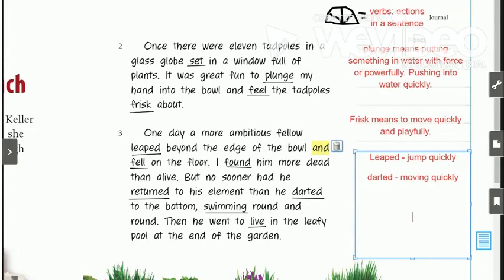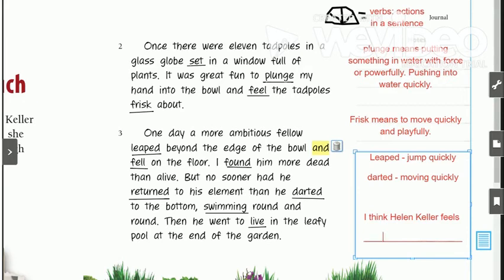In order to write that sentence, we need to start with our sentence starter: I think Helen Keller feels, and then blank. You're going to fill in that blank with how you think Helen Keller feels in your own words. When I read the text, I see a lot of exciting words like plunge, frisk, leaped, darted, swimming round and round.